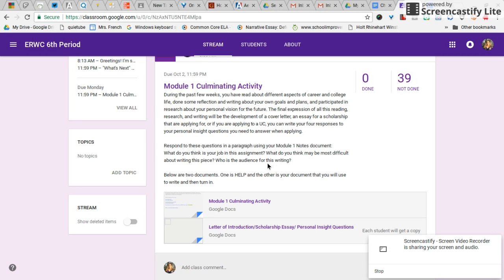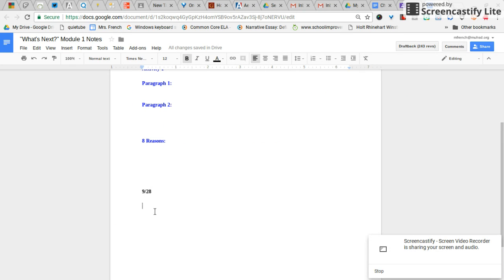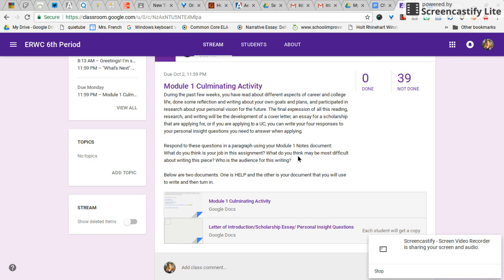So the questions are, what do you think your job is in this assignment? What do you think may be the most difficult about writing this piece? Who is the audience for this writing? So where you respond to these 3 questions in a paragraph format, one paragraph will be right here. So again, this is where you're going to answer the questions. And then these are the questions that you're answering right here.